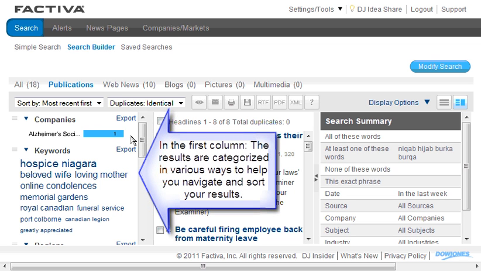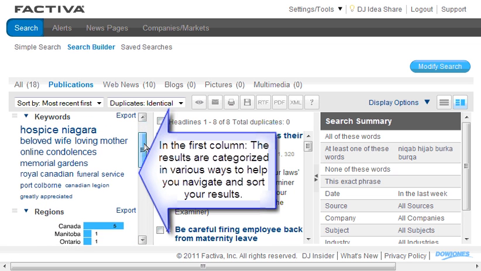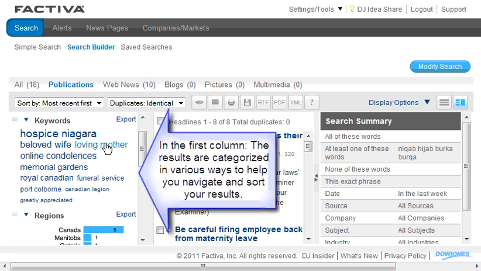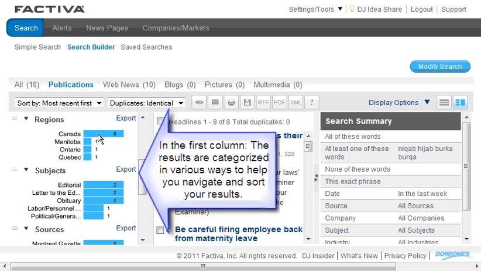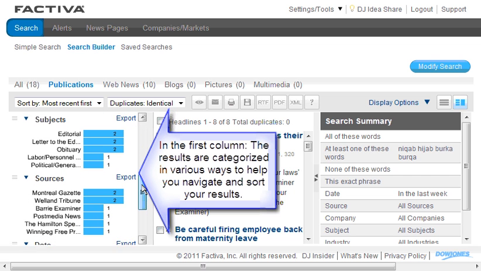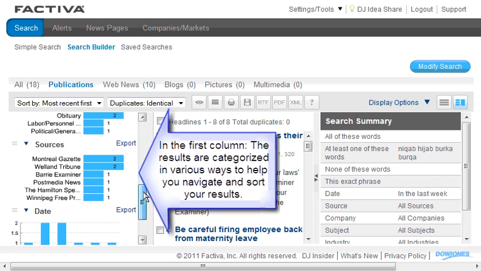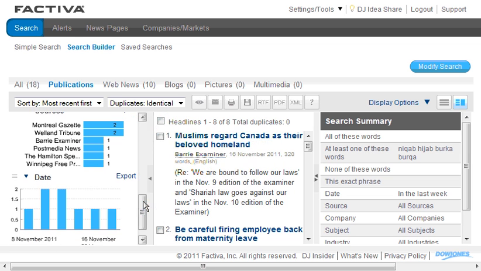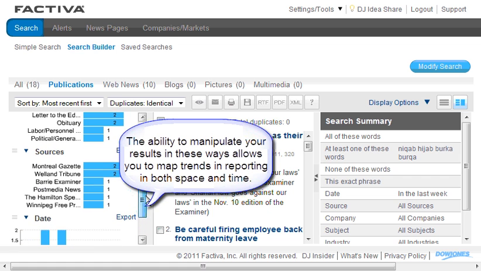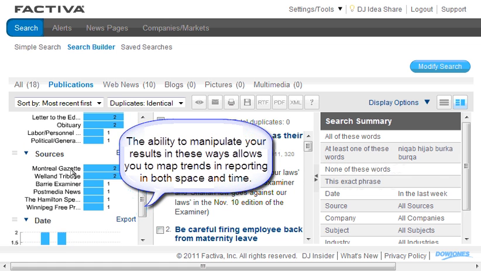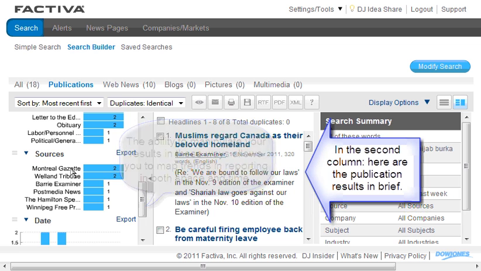So you'll see the sources that we have available here. We have some company information. It provides me key terms that have occurred in connection with those search terms. It shows me regions in which those search terms have occurred most frequently. I can search by subject, I can search by source, and I can search by frequency. This is how frequent over the past week these search terms have occurred in media. And so you can see here, there are 2 occurrences in the Montreal Gazette of my search terms in the past week.